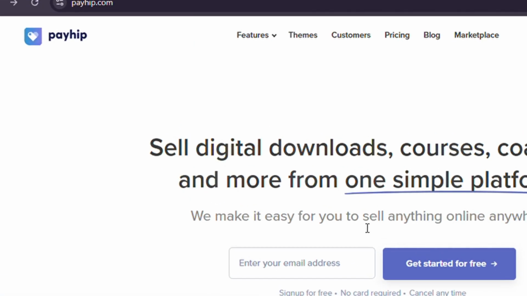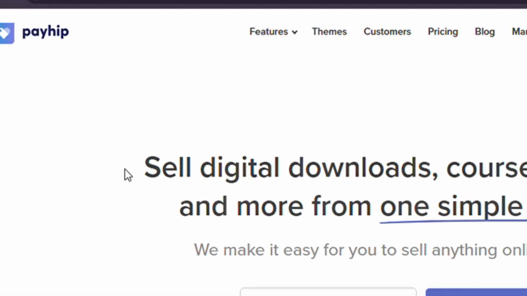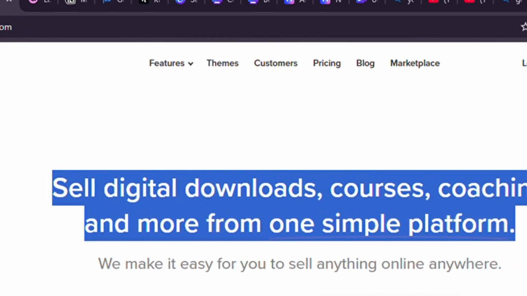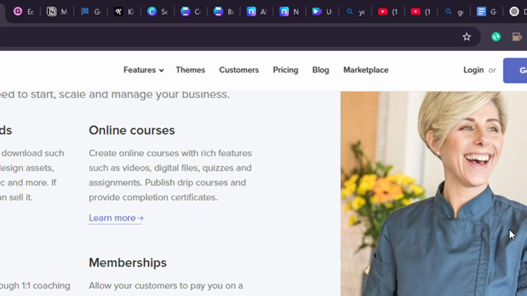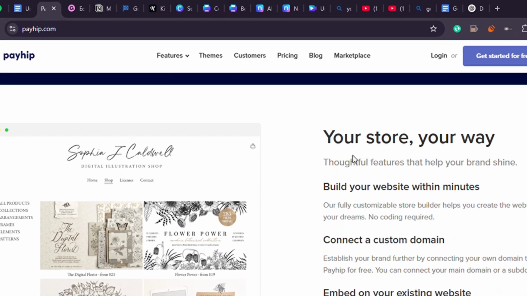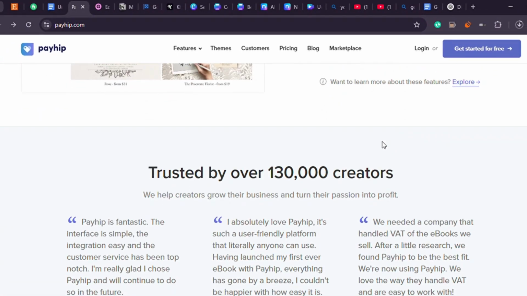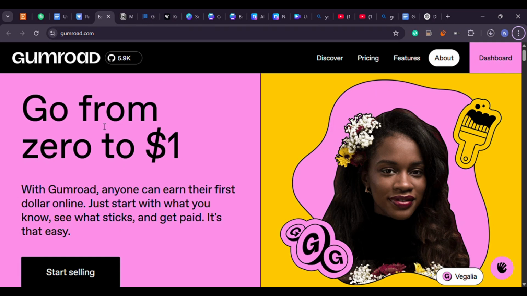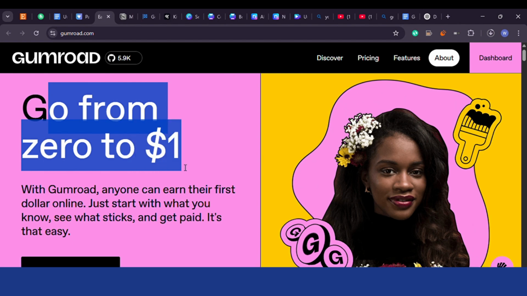Payhip is just as easy to set up as Gumroad and gives you a few more customization features. You can add discount codes, offer free downloads, and even create product bundles. Some people prefer Payhip if they want to run a small online store with multiple products, while Gumroad is often better for single product listings or creators just starting out. Either one works, and you can always switch later.